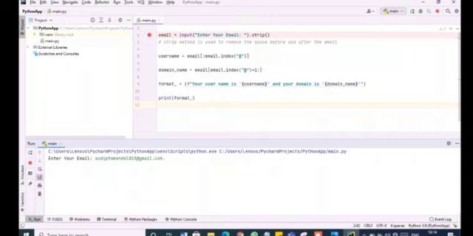So we have entered our email address. Now see what results we get. So yes, we have got our results. The username of the given email address is Sudipta Mandal 815 and the domain is gmail.com. So hence we can use this code to extract the username and domain from an unknown email received from an unknown person.